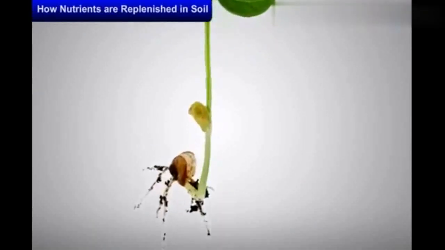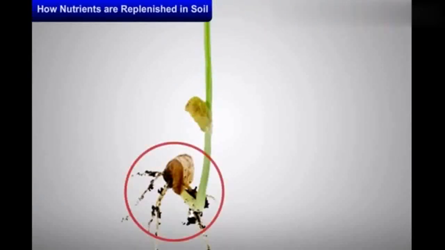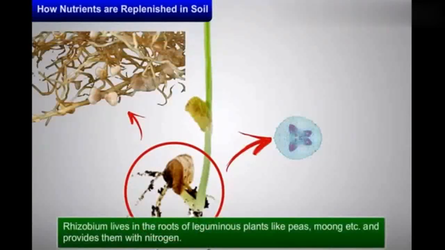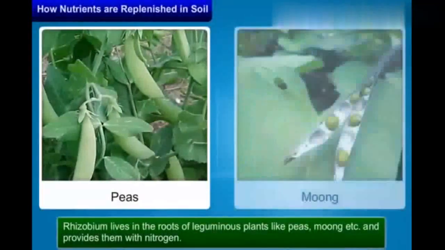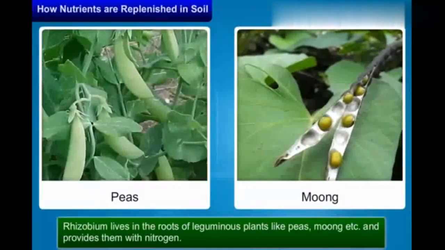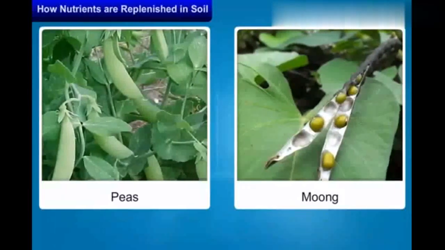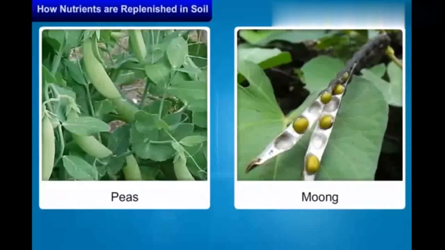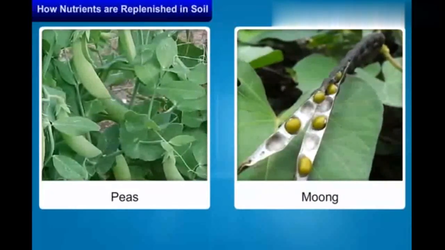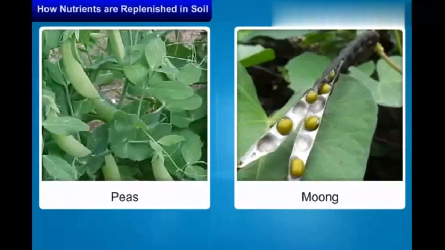But Rhizobium cannot make its own food. So it lives in the roots of leguminous plants like peas, moong, etc. and provides them with nitrogen. In return, the plants provide food and shelter to the bacteria. This is called a symbiotic relationship.